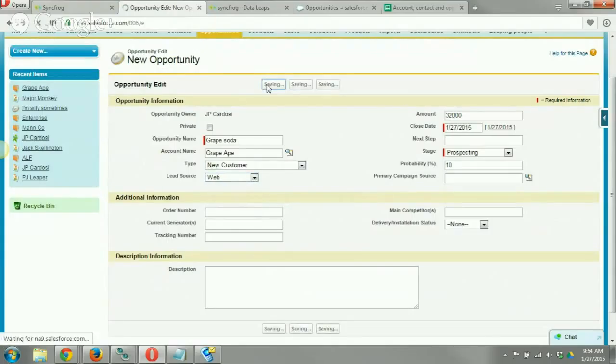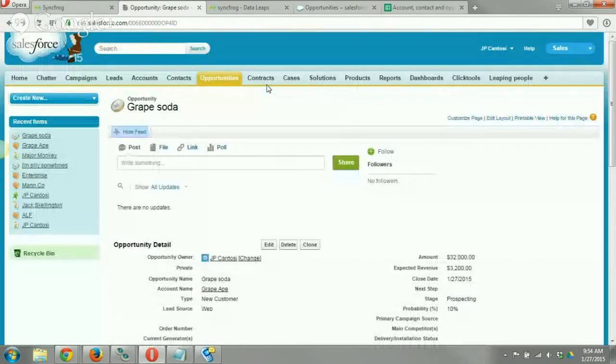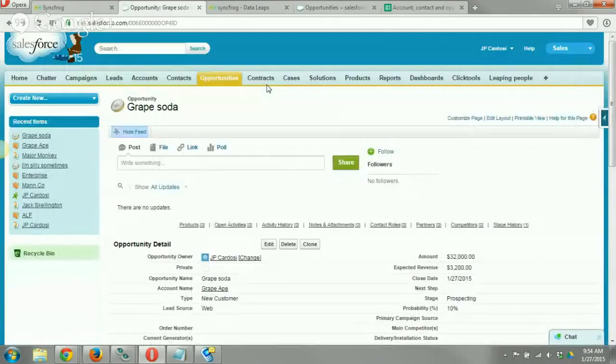Guy on Twitter asking if Syncfrog can be used to export from Salesforce, but I don't know what he's trying to do. Why does he need a tool to export?